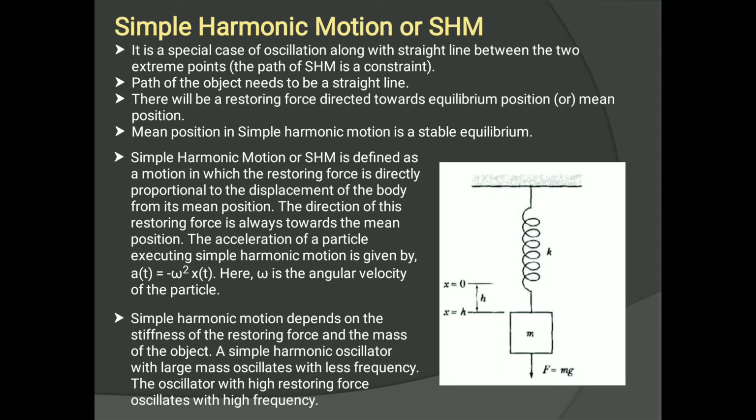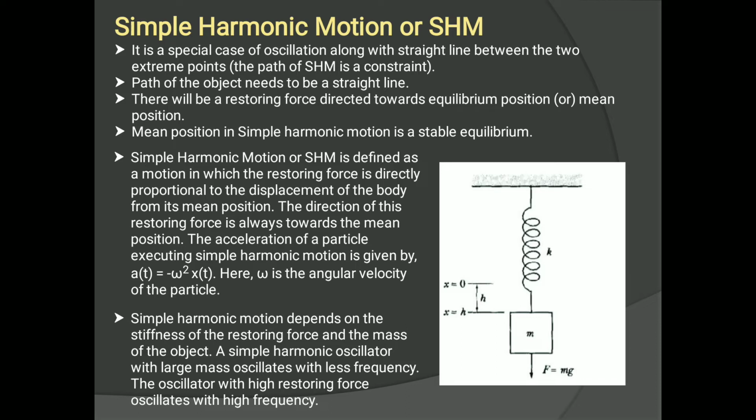Omega is the angular frequency of the vibration, and x is the displacement of that particular object from its mean position. So how acceleration can be defined according to SHM? It is a = -ω²x, where omega is the angular velocity of that particle.